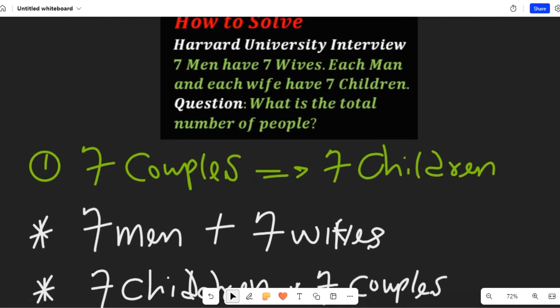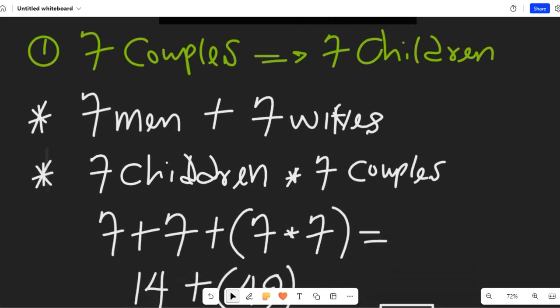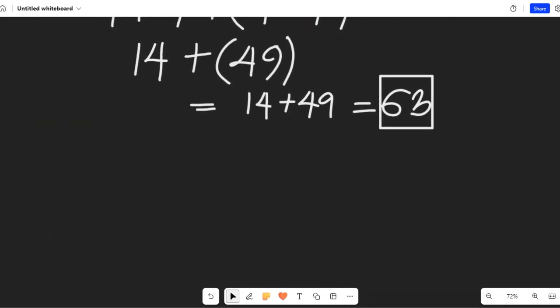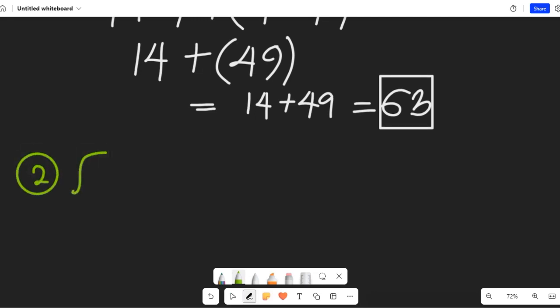Now from the second interpretation, we're going to assume that the man and the wife are each individuals, and each of them has 7 children. So in interpretation 2, we want to consider the man and the wife as individuals and not a couple.